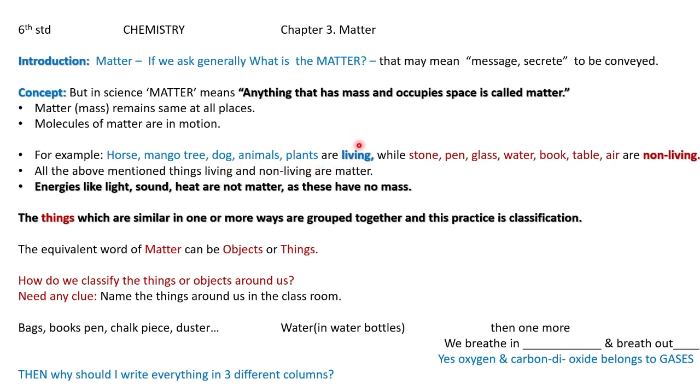So that may be a living thing or a non-living thing, a natural thing or a man-made, artificial thing.